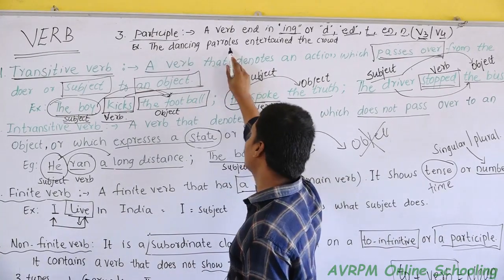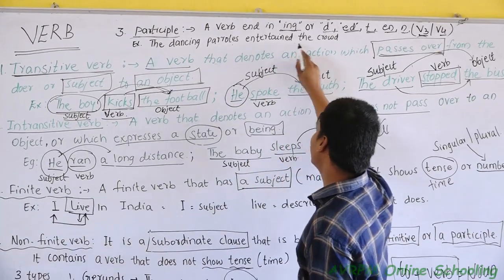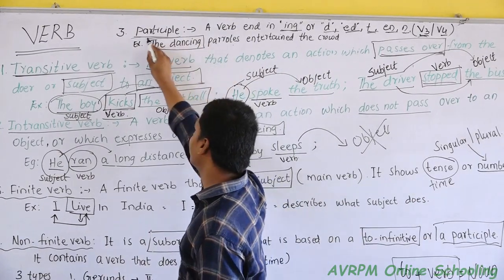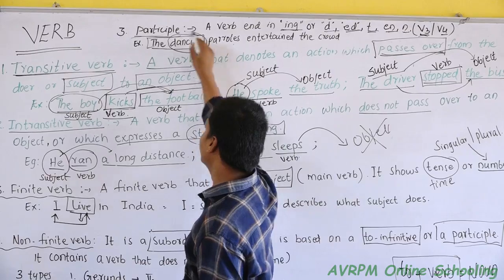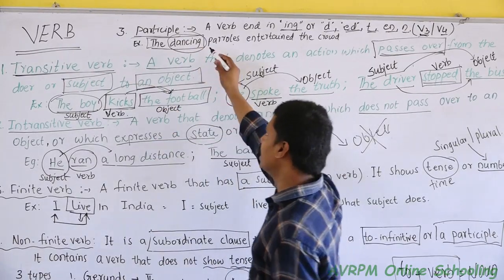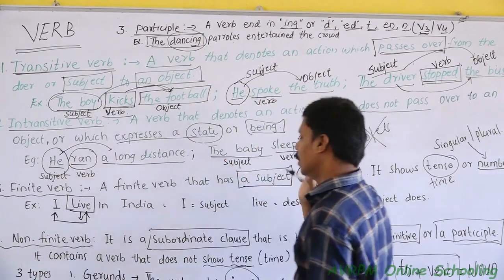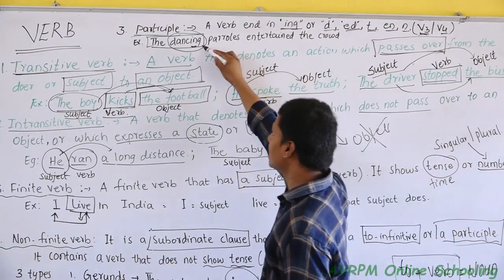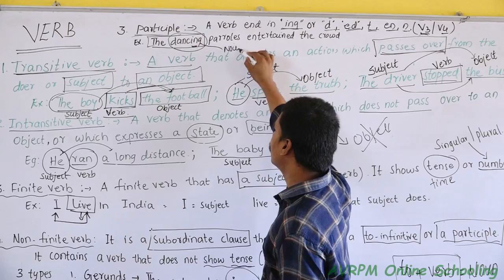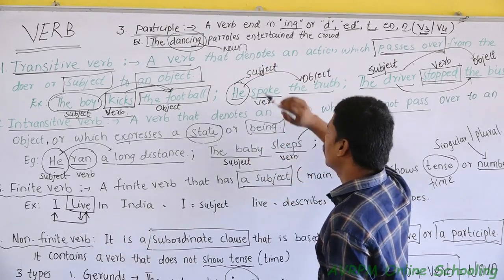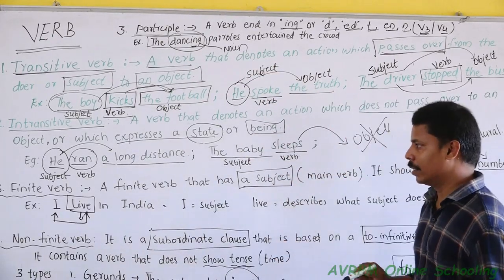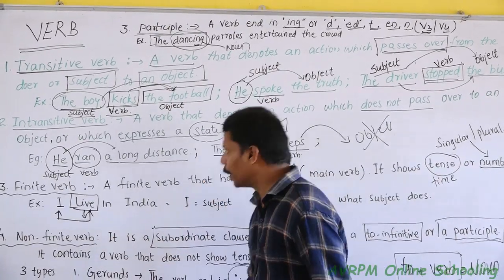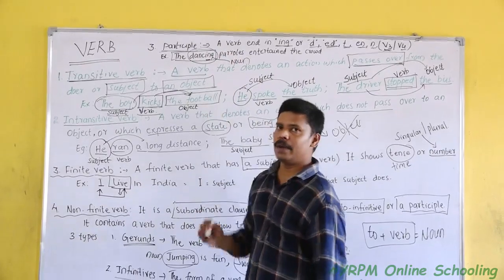The dancing parrots entertain the crowd. Here our subject is the dancing. Dance plus ing, dancing. So dancing is not a verb. It functions as a noun. This is called participle. So non-finite verbs are of three types: gerund forms, infinitive forms and participle forms.